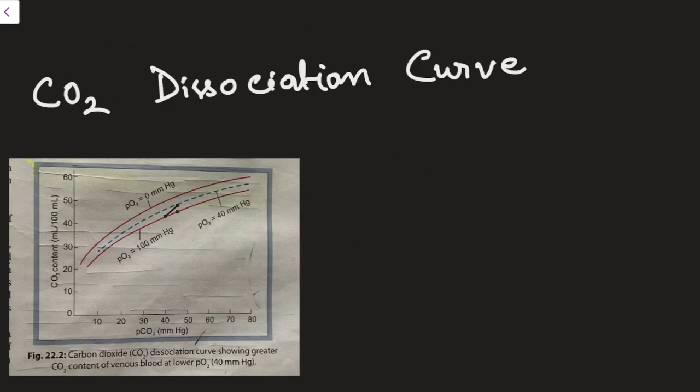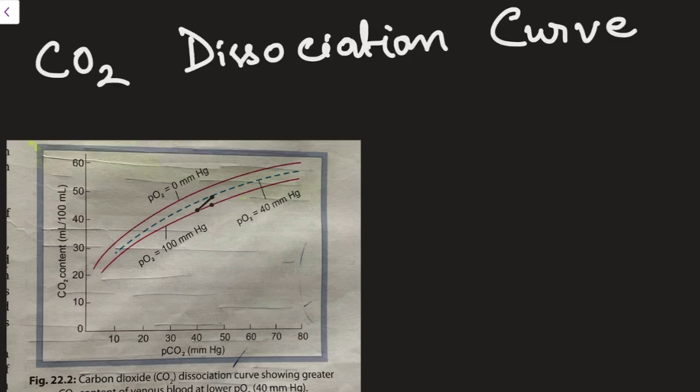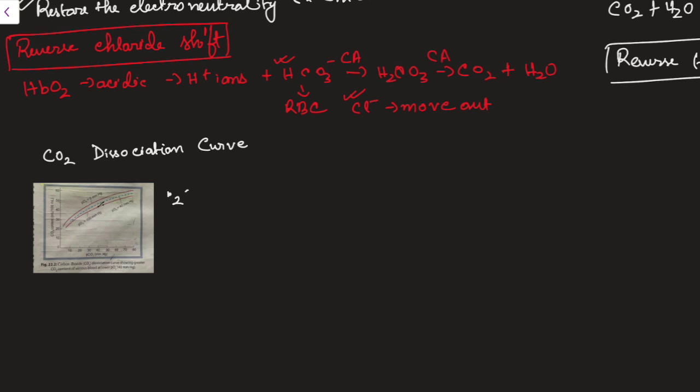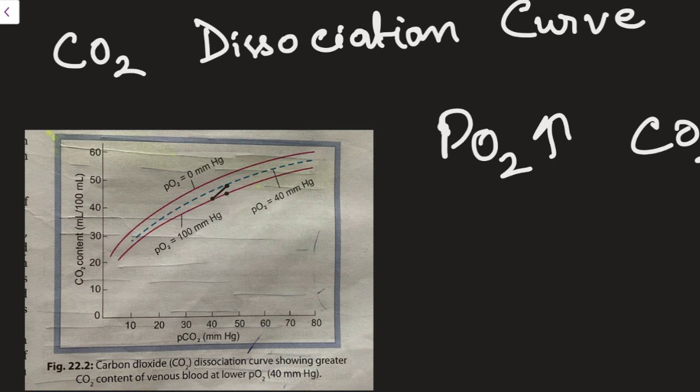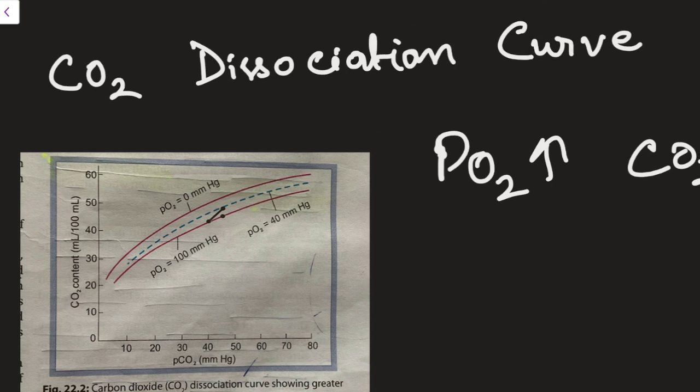Just like the O2 dissociation curve, we also have the CO2 dissociation curve. Here we are plotting the carbon dioxide content on the y-axis and the partial pressure of CO2 on the x-axis. Here also there are certain factors that will shift it. As the partial pressure of O2, PO2, increases, the CO2 dissociation curve will shift right. The reasons explaining the CO2 dissociation curve are the Haldane effect and reverse Haldane effect.